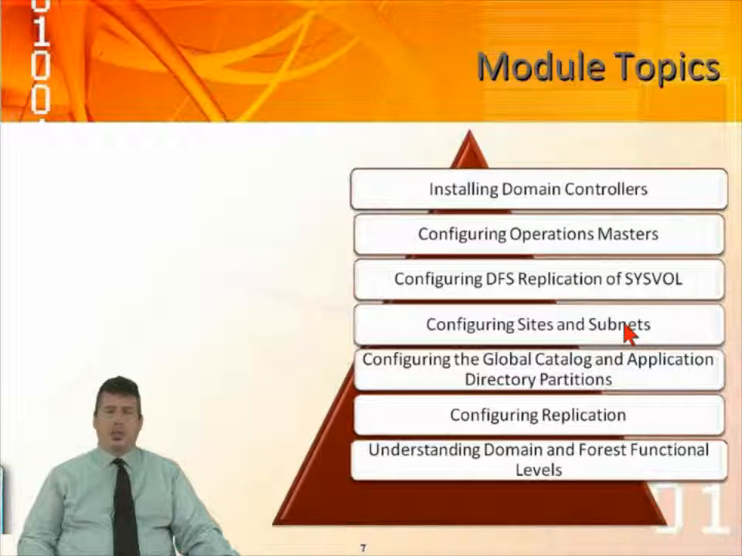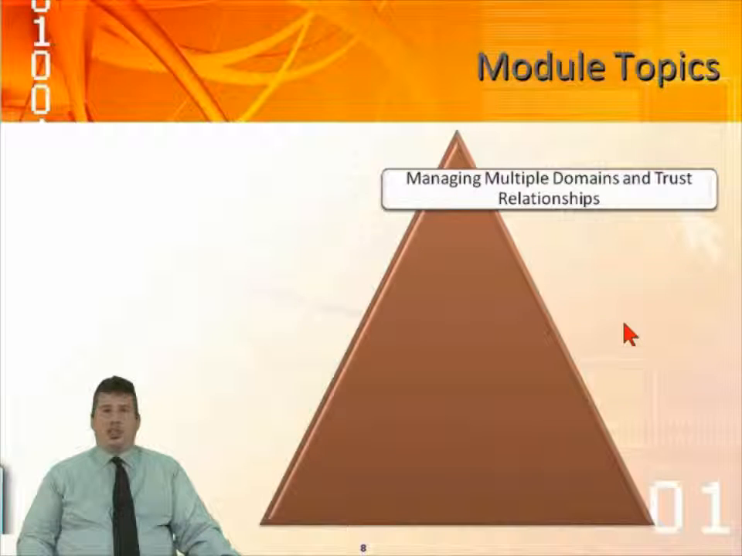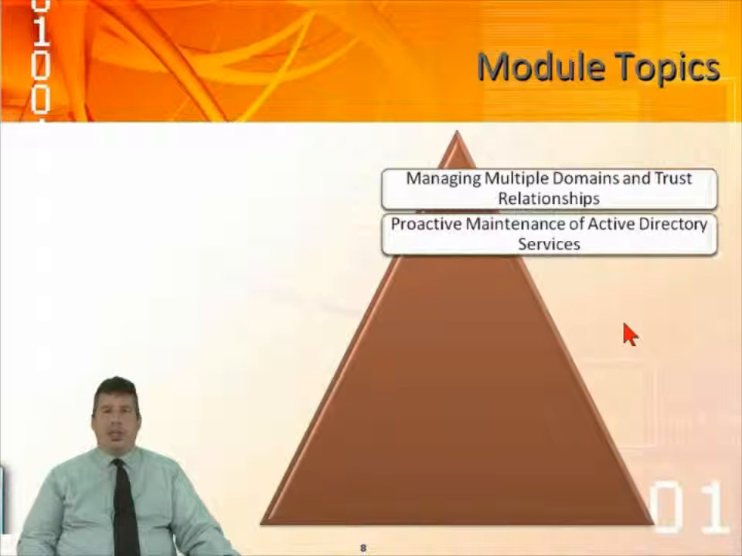Understanding domain and forest functional levels. We'll be looking at why we want to update the domain functional level or forest functional level to 2003, or why we wouldn't. What would be the reason to raise the domain functional level or the forest functional level to 2008? We'll also be looking at managing multiple domains and trust relationships, and the different types of trusts like transitive trusts, shortcut trusts, external trusts, forest trusts, and tree trusts.